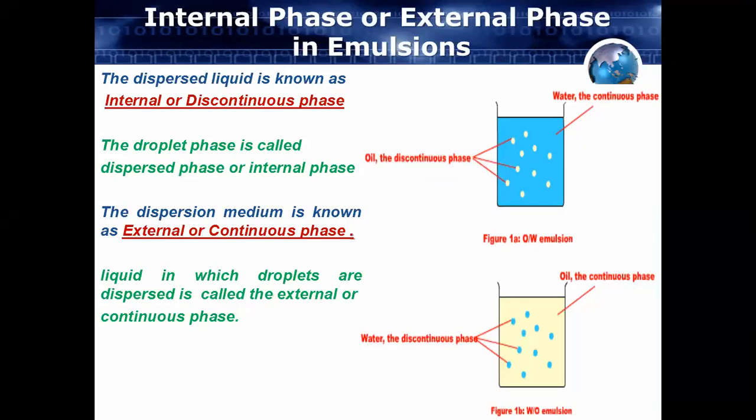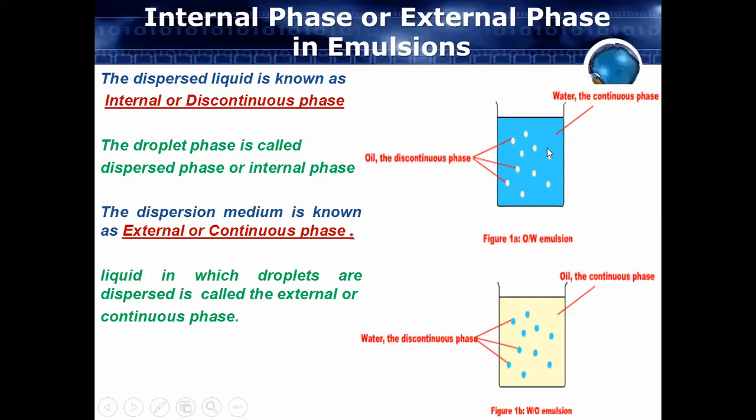Now when you have prepared the emulsion, suppose you have taken 100 ml of water and added 25 ml of oil. Your first phase is the water you have taken already in the beaker, and you have added 25 or 30 ml of oil, then that oil will be distributed throughout your first phase in the form of small globules.